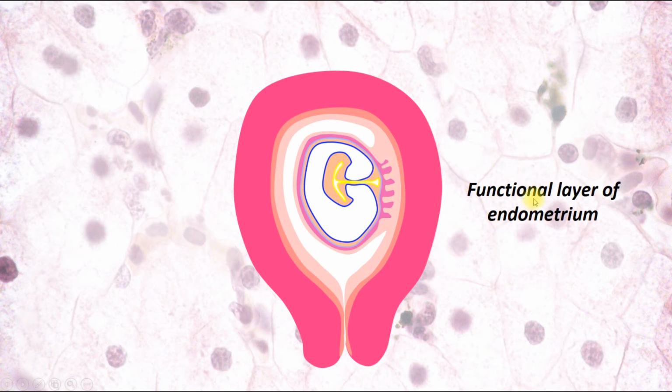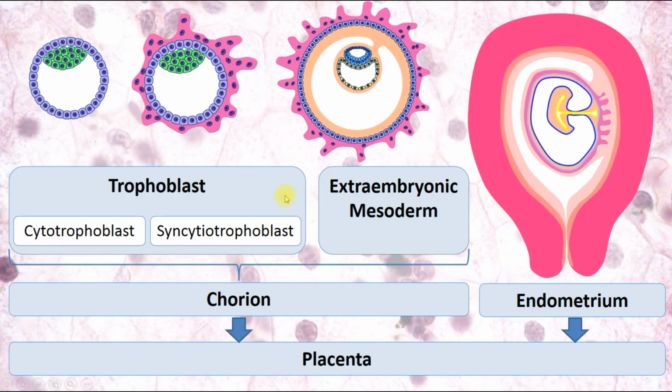And it plays a key role in the formation of placenta, and also it's involved in the formation of decidua. So placenta is formed as a result of cooperation of chorion and functional layer of endometrium. We already know that chorion includes cytotrophoblast, syncytiotrophoblast, and extraembryonic mesoderm. It's mesoderm, cyto- and syncytiotrophoblast that form chorion.